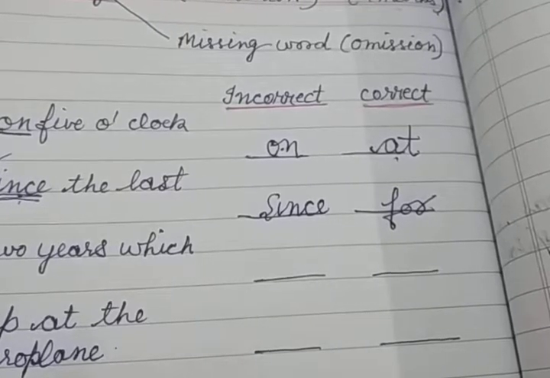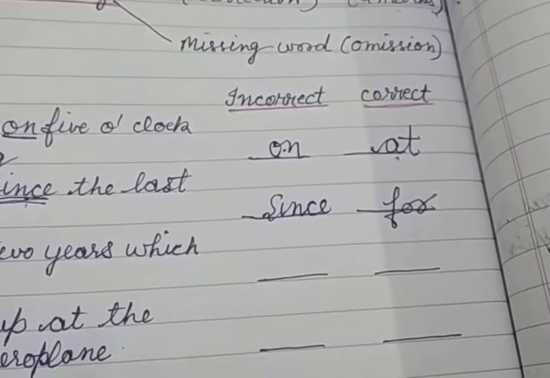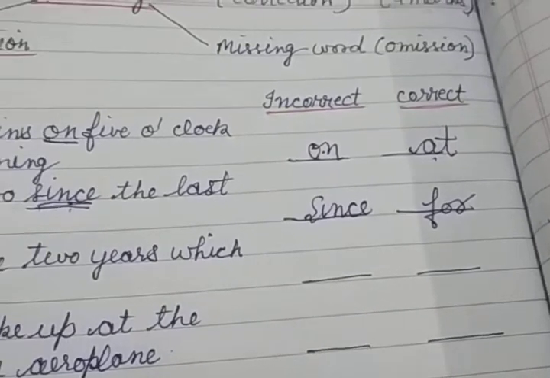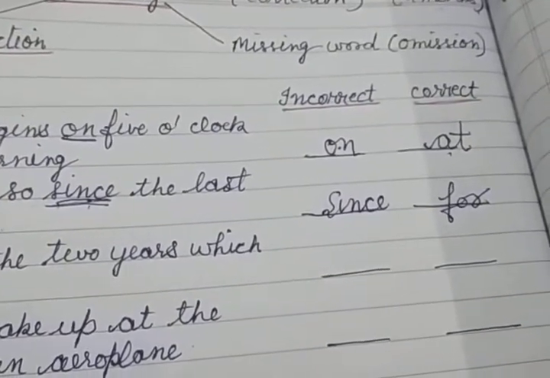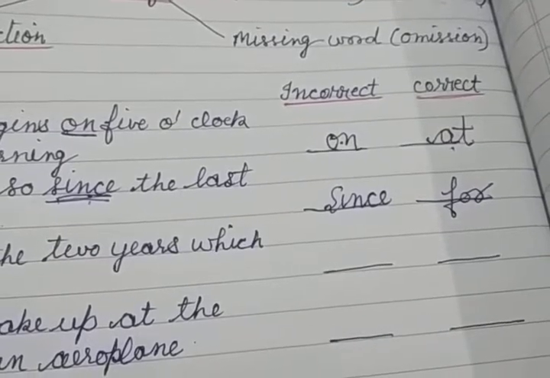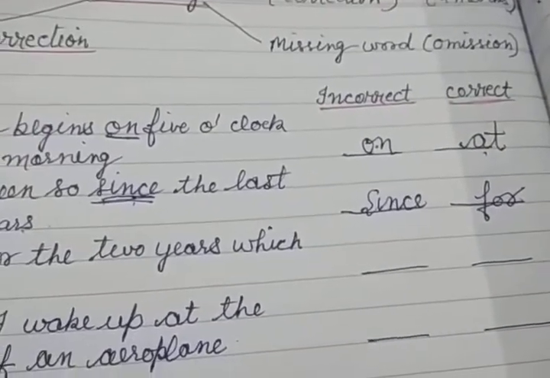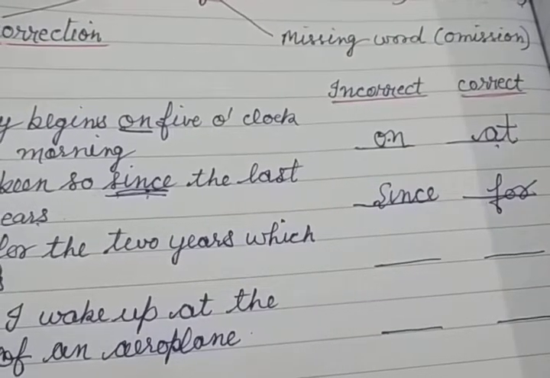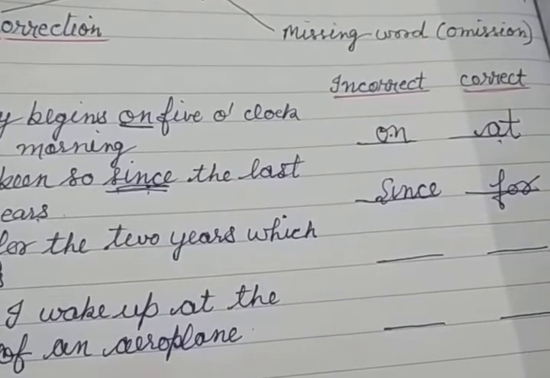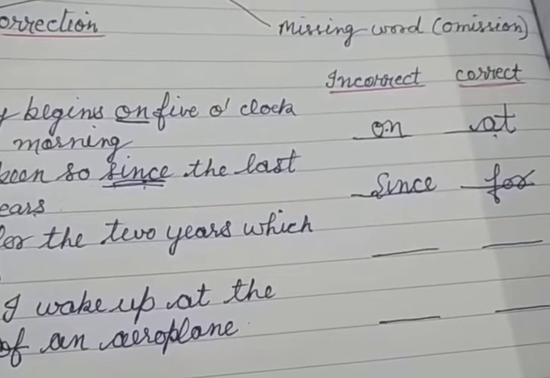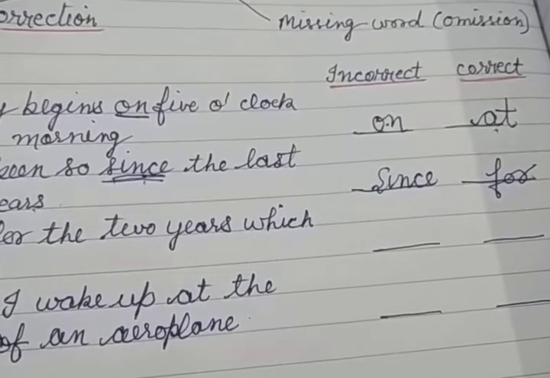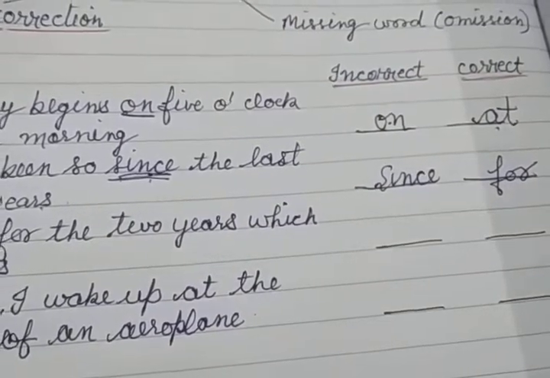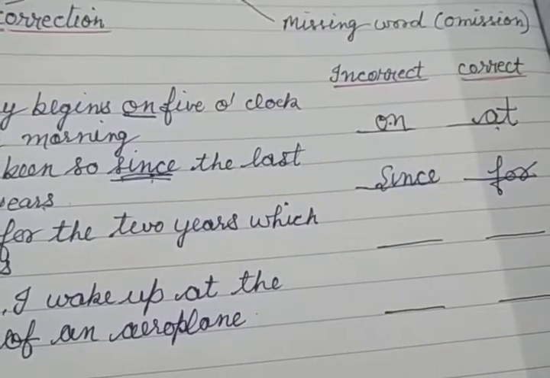So in the second line, the mistake is "since" and the right word is "for", and this is used in the perfect continuous tenses. Okay, and they denote time. We use "since" when some point of time is given, like since morning, since evening, since 1947, since 15th February. Okay, when some particular time is given.